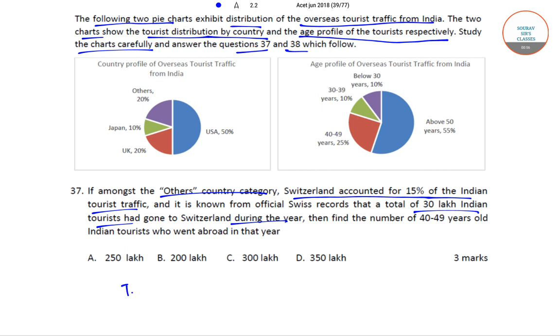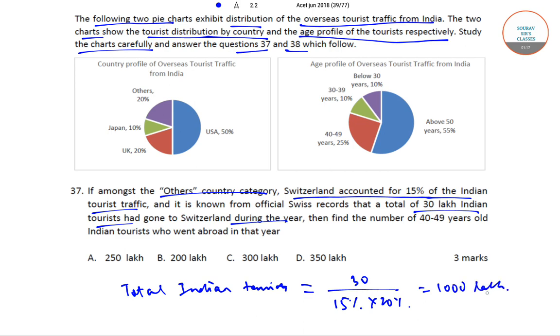Now, the total Indian tourists is equal to 30 by 15% into 20%, that is equal to 1000 lakh.